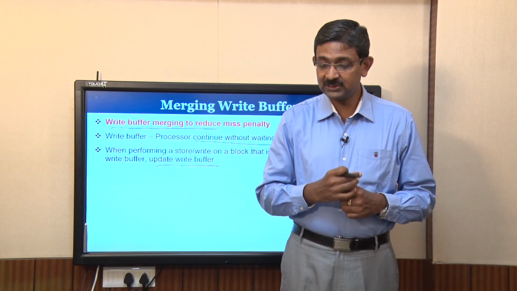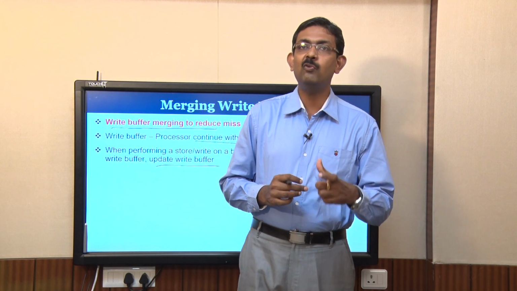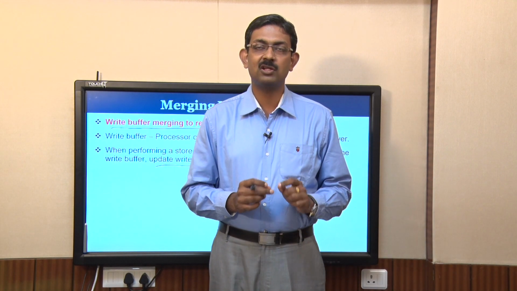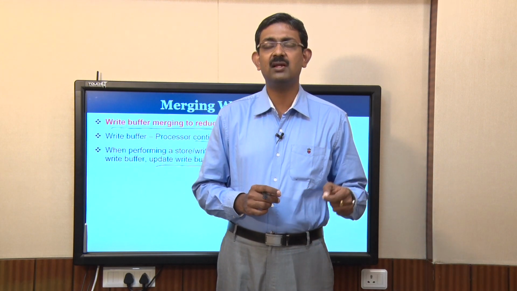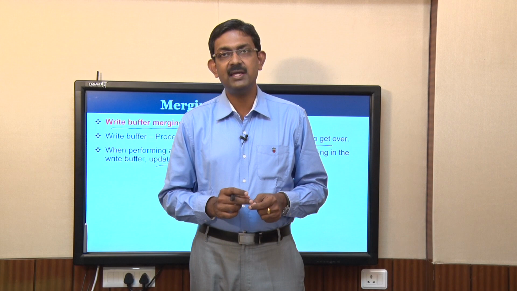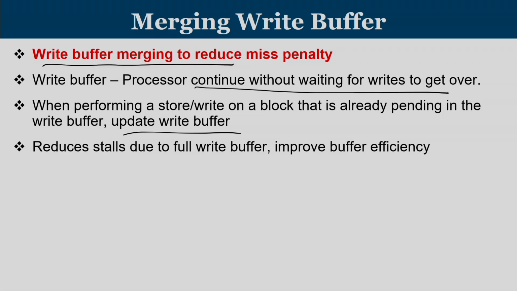But the optimization of write buffer merging means that when you put a new entry into the write buffer, you search inside the write buffer to see whether the same block already has an entry or not. If so, you merge the write buffer entry. This will reduce the stalls due to a full write buffer.